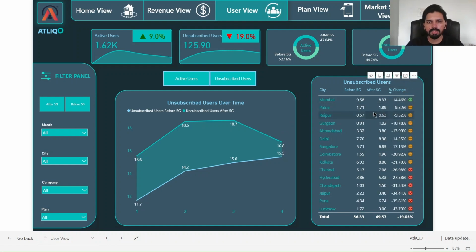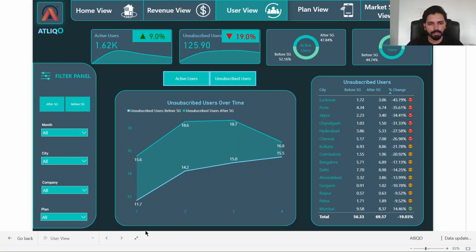The unsubscribed users are very low in Mumbai, but on the opposite side, cities like Lucknow, Pune, and Jaipur are experiencing a high increase in unsubscribed users. We can see the percentages here: 43% for Lucknow, 35% for Pune, and 34.41% for Jaipur. Now, this is also a factor the management has to keep in mind and should work according to.